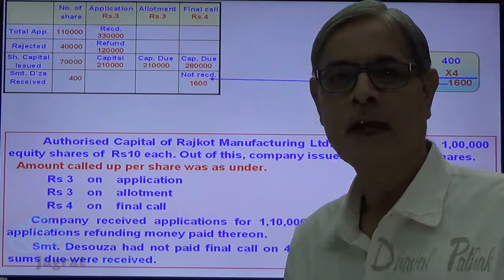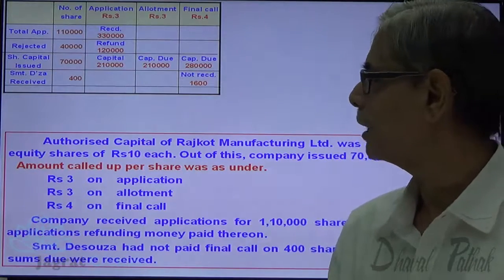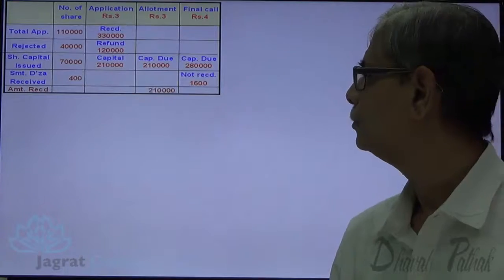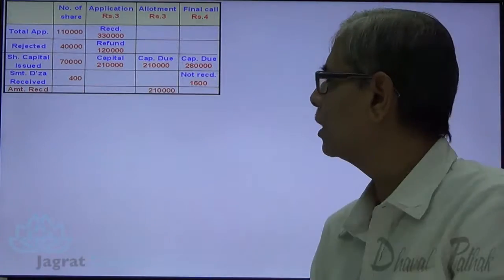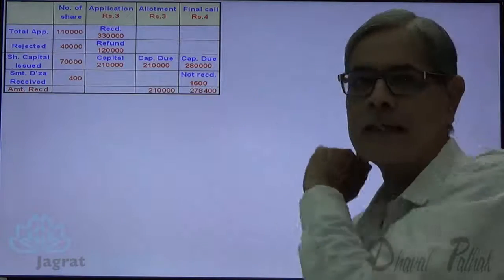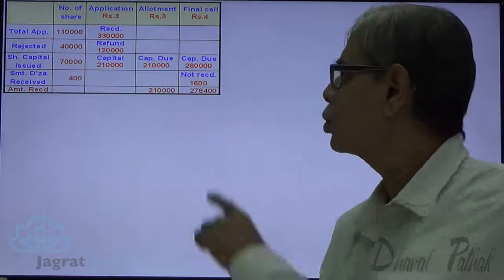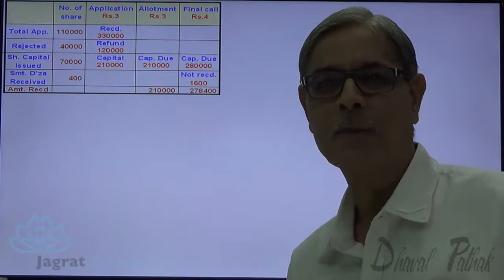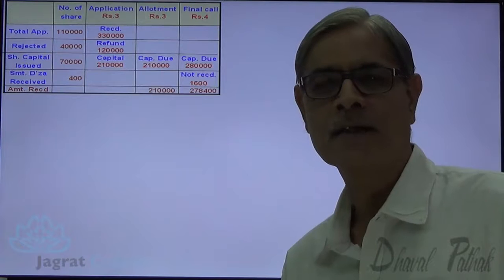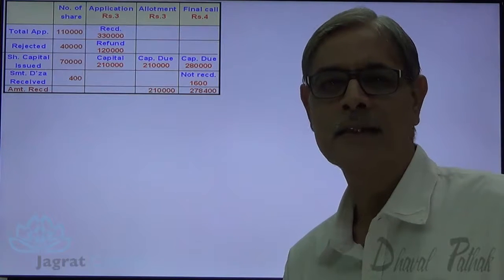The difference is known as amount received. On allotment, the total amount is received. On final call, 1,600 rupees are not received. So amount received is 2,78,400. This is the initial working that I have prepared before I start recording the journal entry and its ledger posting.